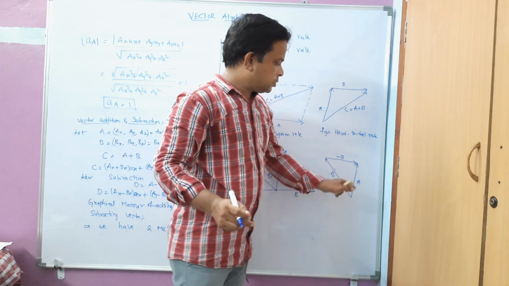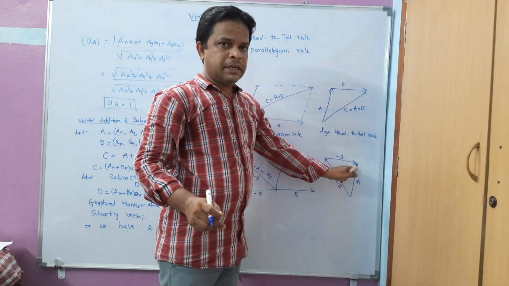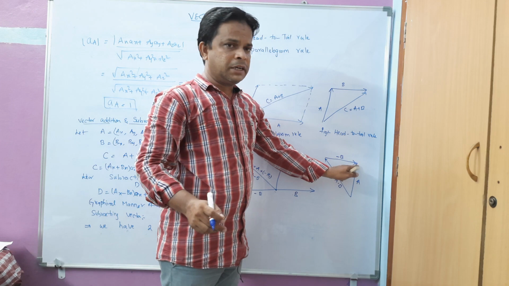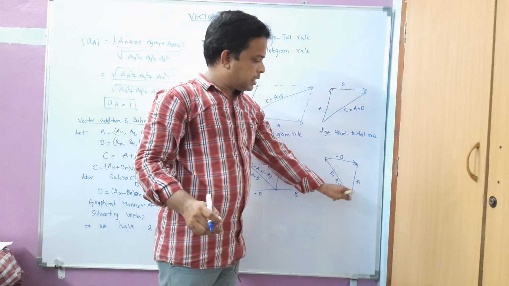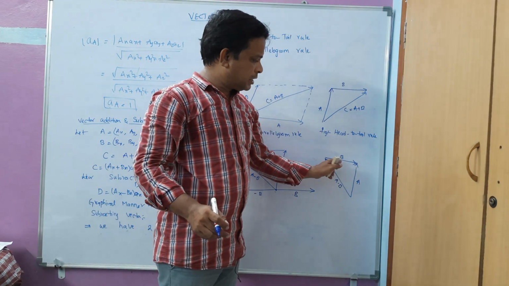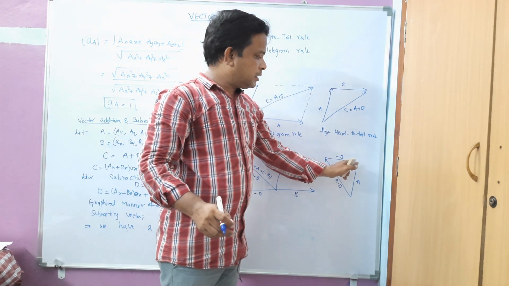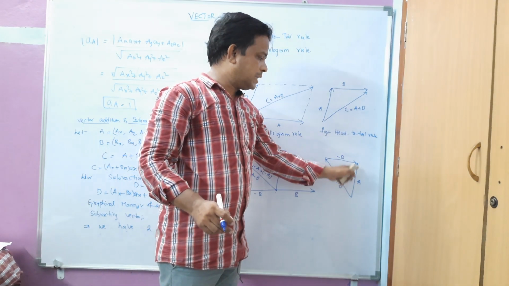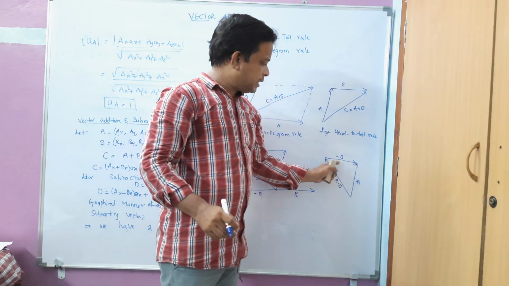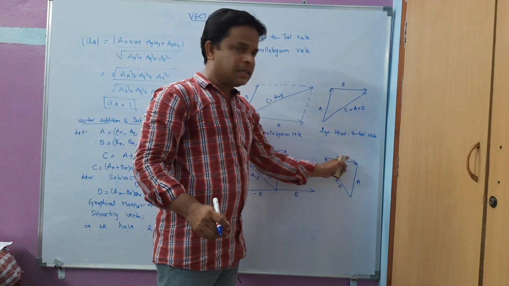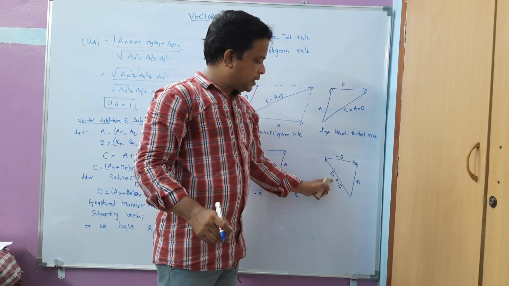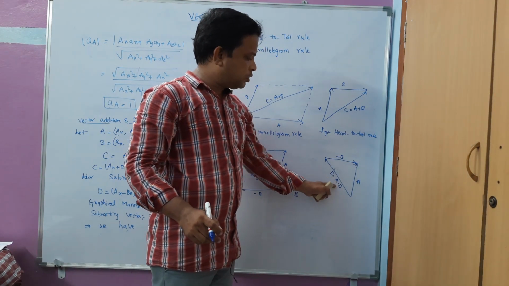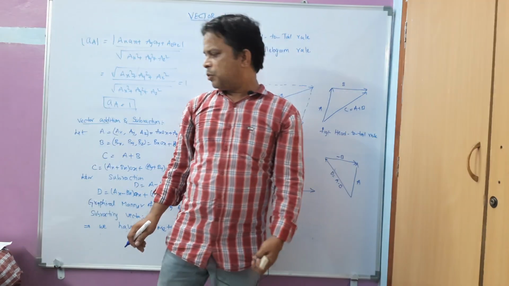Hope you understood. So here vector A is following the correct position and direction, head, that is. The second vector B, the tail actually has to come to this head, but the head of this is coming towards the head of A. So that's why I will consider this second vector as negative here. That's why the resultant of these vectors will give me A minus B. Hope you understood this one.